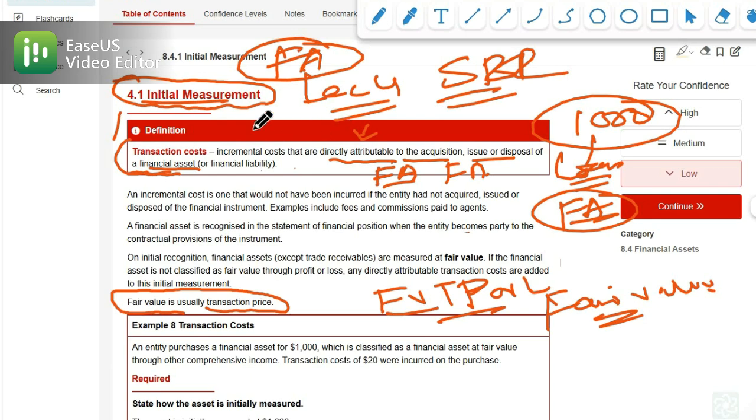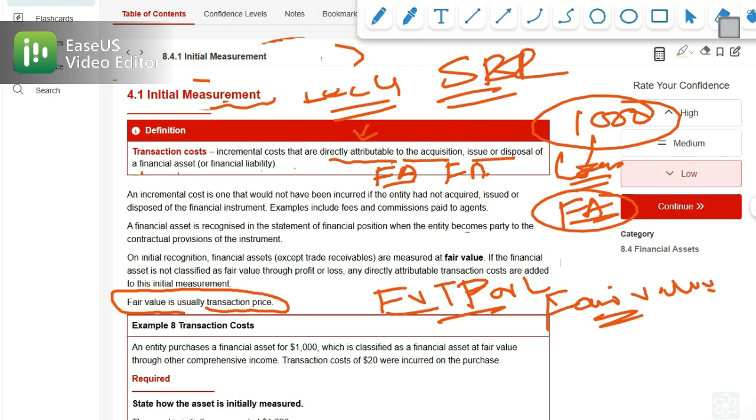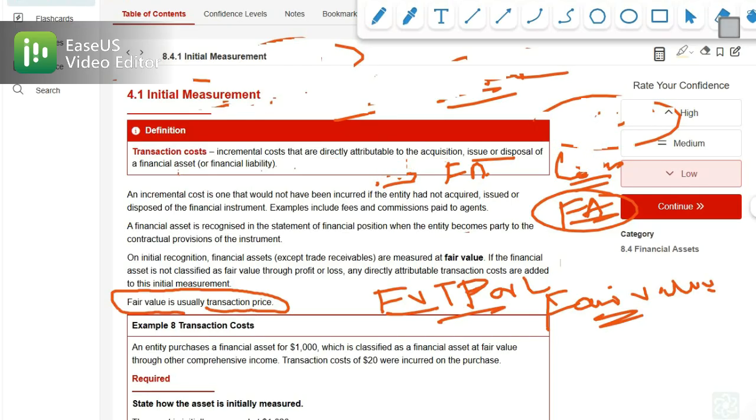So now we have to understand the initial measurement of a financial asset. As we have discussed, a financial asset is things like cash, receivables, loans or investments that represent value for a business, and they are basically rights to future money.